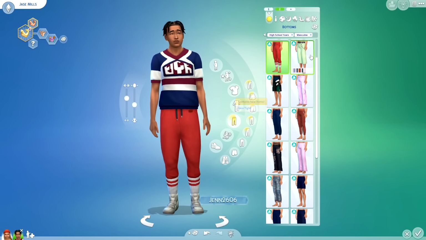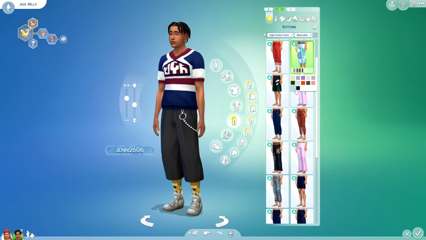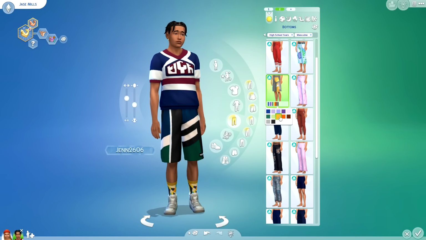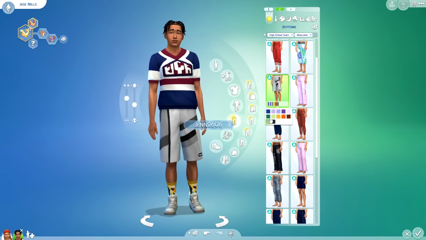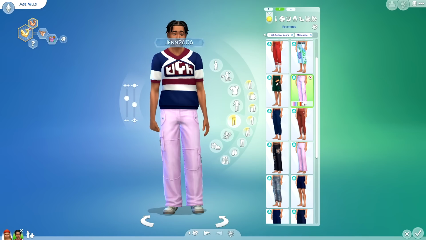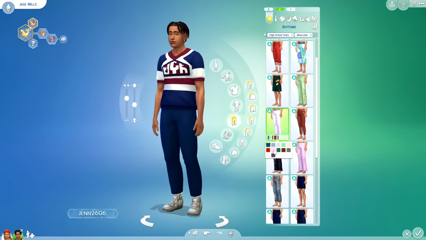All right, so then the next item is these pants, and it has like a little chain. There you go. We have these shorts. I've actually used these shorts as swim trunks, working out. That's pretty much all that I can think about. Maybe like a uniform too, that would be really nice. We have like these cargo pants. You guys saw those already.